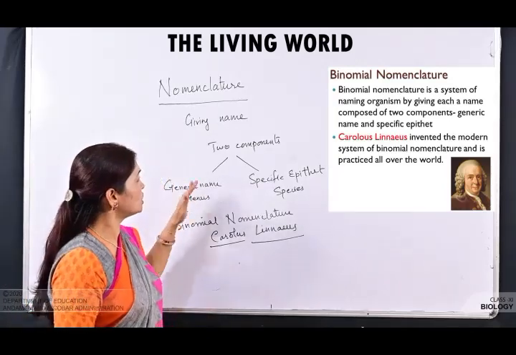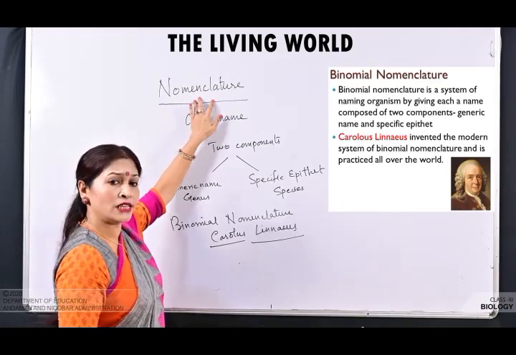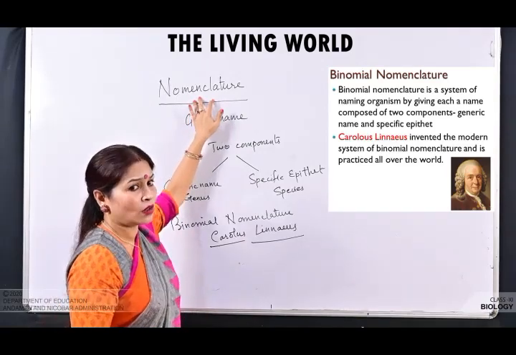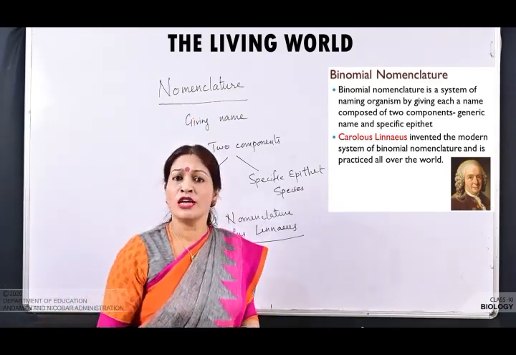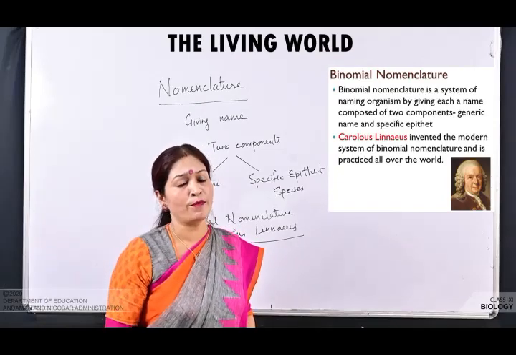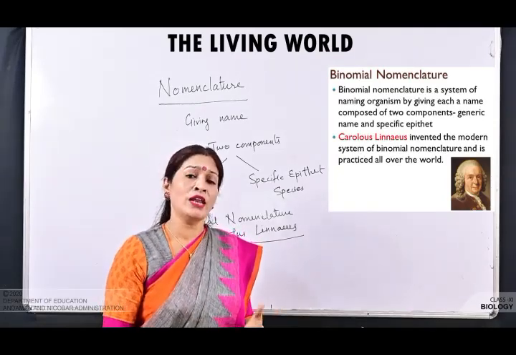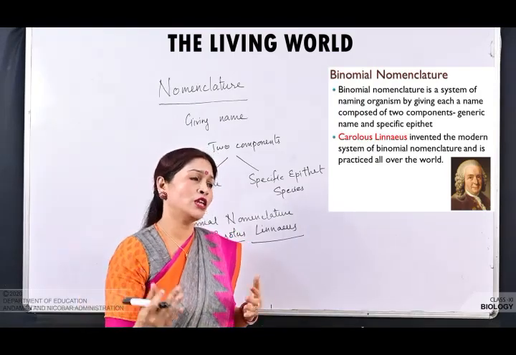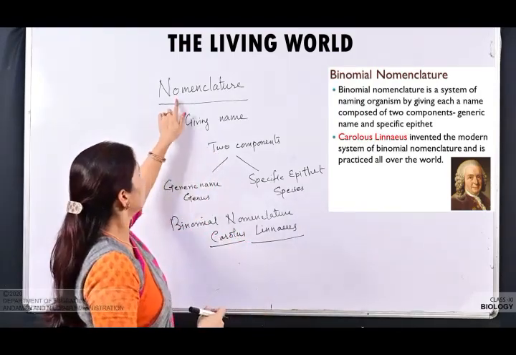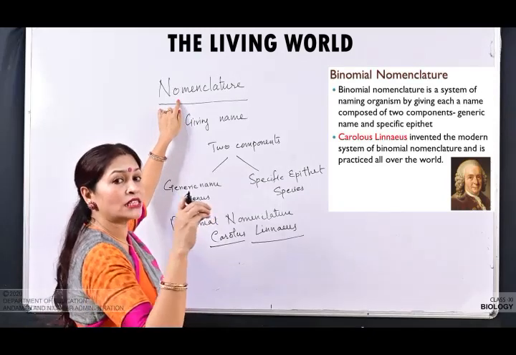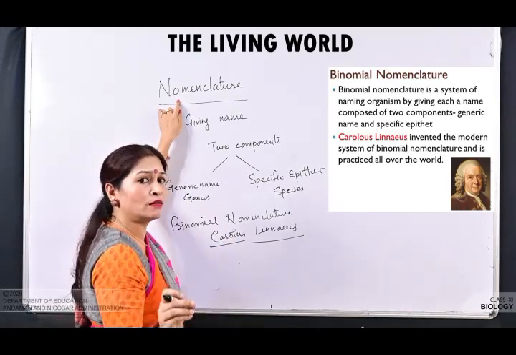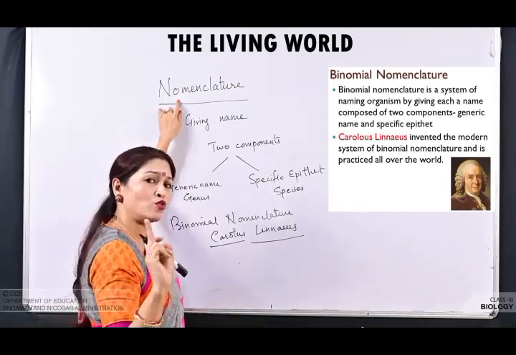Okay, so why is there a need for naming? Because it is impossible to memorize all the names, because if an organism is known by the local name, it is impossible to memorize all the names. So there is a need for standardizing, and then came the nomenclature, that is giving a scientific name so that each organism is known by one name throughout the world.